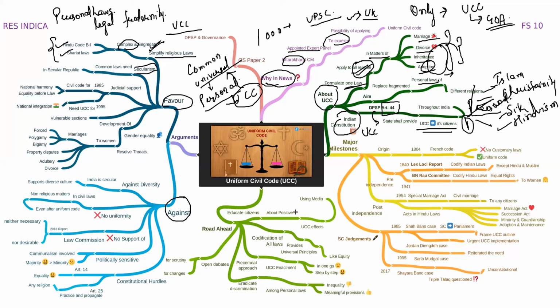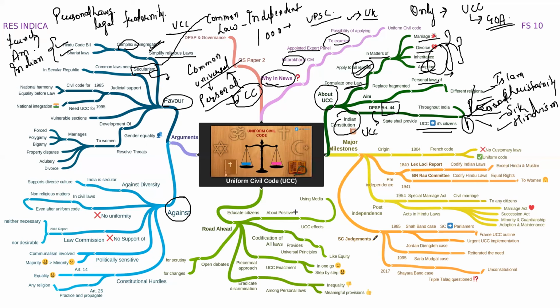Now see, next point is secularism. Yes, obviously this will promote secularism. Why? Because there will be one common law which will govern some basic tenets of an individual existence, which will be independent of religion. Now, see, the word secularism is in itself a very broad word. We have different models of secularism. We have the French model of secularism. We have the American model of secularism. We have our own very Indian model of secularism.